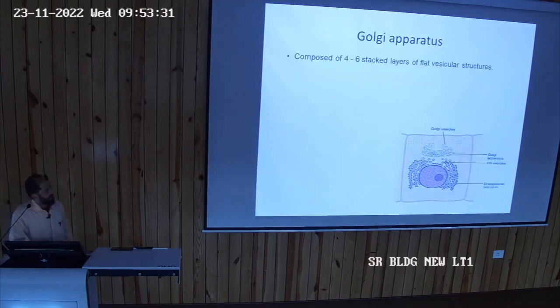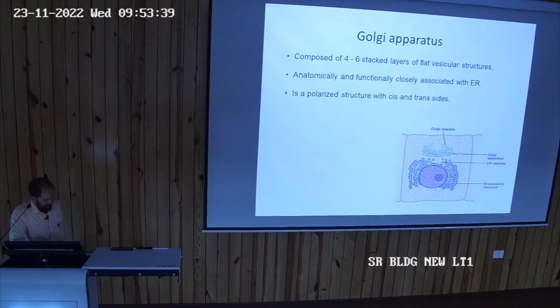Then Golgi apparatus, 4 to 6 stacked layers of flat vesicular structures, like serving plates जैसे होते हैं. You can see here, इस तरह से stacked होते हैं plates के form में, and anatomically and functionally it is closely associated with endoplasmic reticulum. You know, अंदर से synthesize होके जा रहा है, वहाँ पे फिर आपको Golgi apparatus में क्या होता है, the addresses are written, sorting होता है, sorting of protein, where this protein has to go, it is determined by this Golgi apparatus.